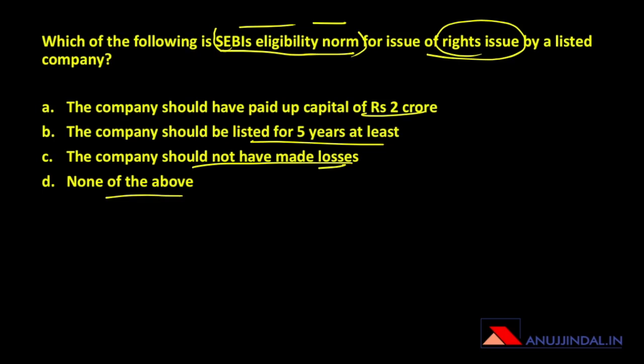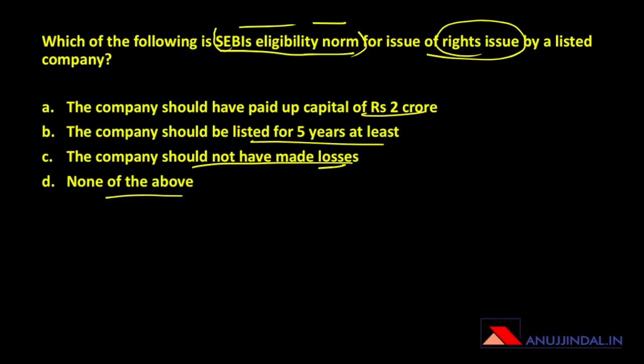Now it's very important. In this question, you will get it wrong if you don't, number one, have any information or knowledge about rights issue, or number two, if you do not use your common sense. So rights issue is a mandatory stipulation made by SEBI for certain classes of companies. So if a company has already issued a certain number of shares and it has certain shareholders and it decides to come out with a further issue, then it's mandatory for the company to first offer the new shares to the existing shareholders, and that is what is called as rights issue.